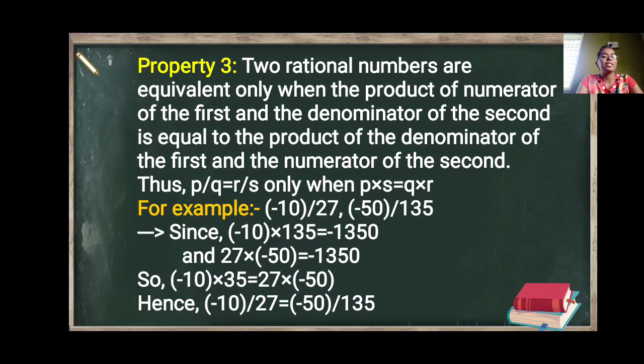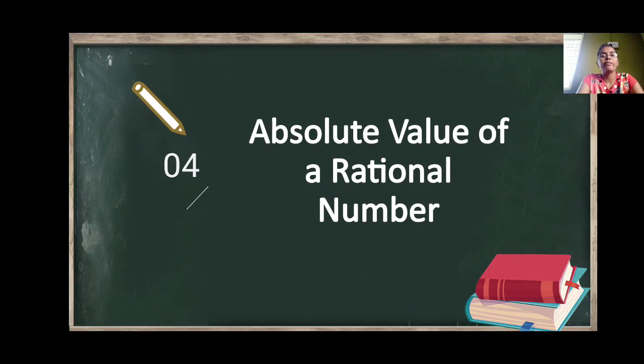So here minus 10 multiplied by 135 is the same as 27 multiplied by minus 50. So both these rational numbers, minus 10 upon 27 and minus 50 upon 135, are equivalent rational numbers. So we can write minus 10 upon 27 is equal to minus 50 upon 135. Now we will see the absolute value of a rational number.